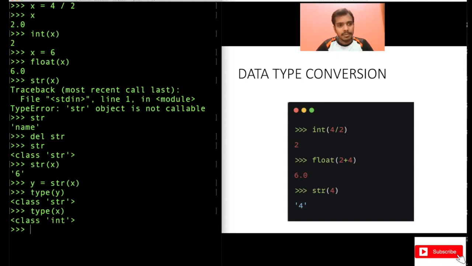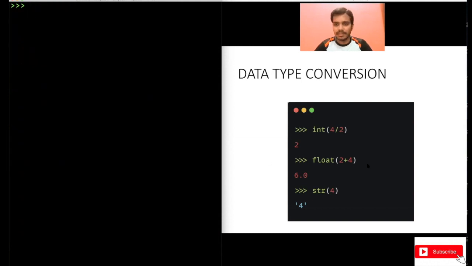But in y you are storing the str of x, you are converting the integer to string. So the data type of y is str and for x is still int. You can also convert a float, it should not be a worry. x equal to 2.0, str of x. See, you can also convert floats into strings.